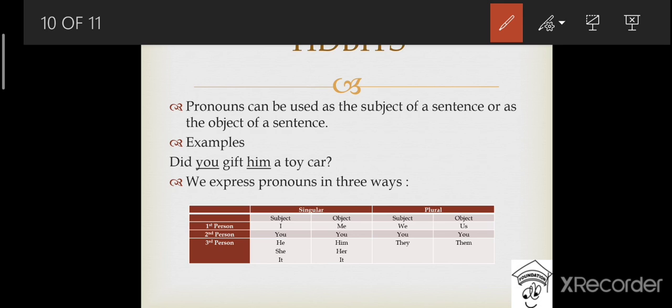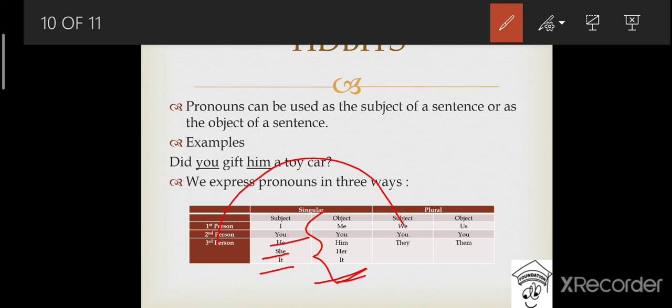The second person, singular or plural, in the subject or in the case of object, will be you in every case. Okay, there is no change. Okay, now in the third person, if it is a singular subject, then we can use he, she, or it. Okay, and to refer to them in the place of object, we can write him, her, or it.